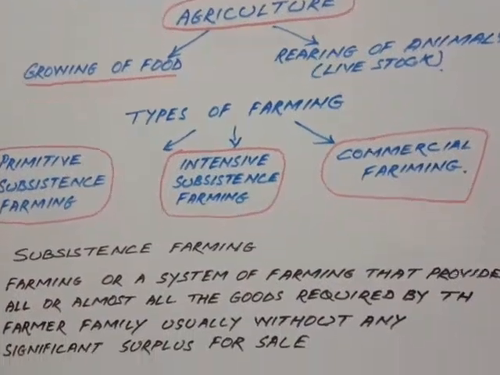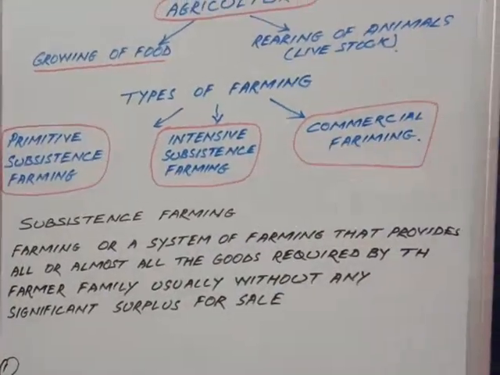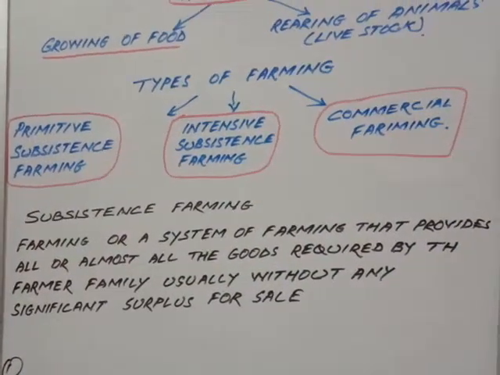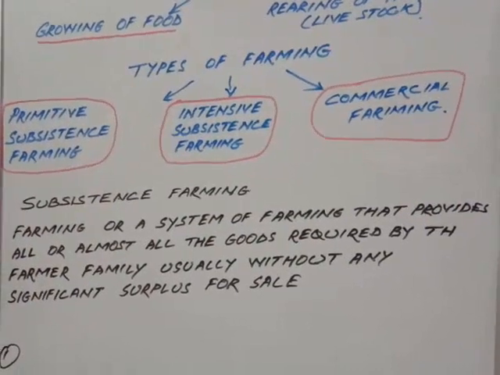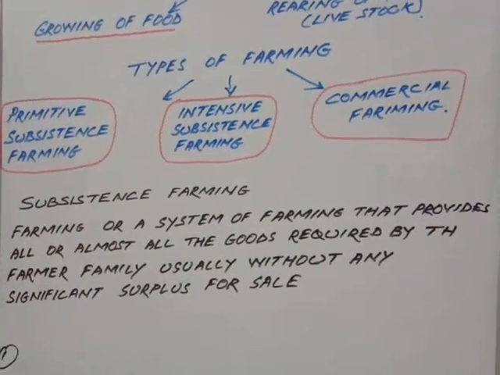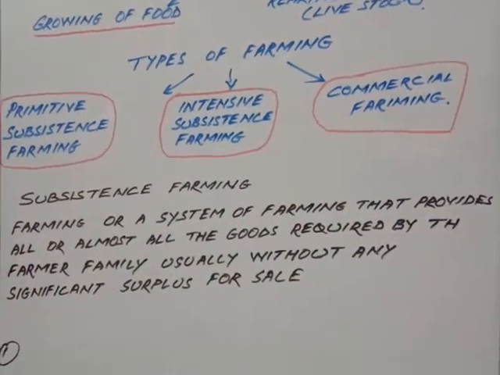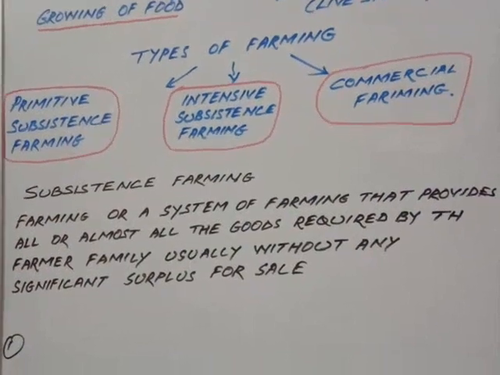Let's come down to the first one, primitive subsistence farming. Now what is primitive subsistence farming? It is a system of farming that provides all or almost all the goods required by the farmer's family, usually without any significant surplus for sale.